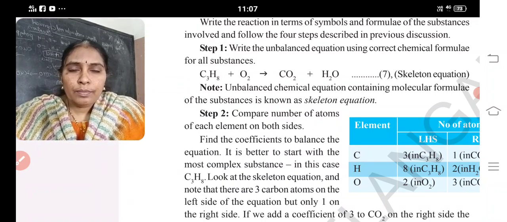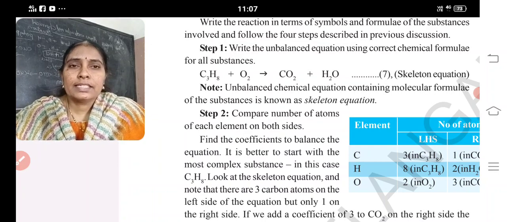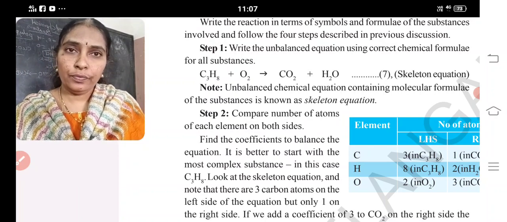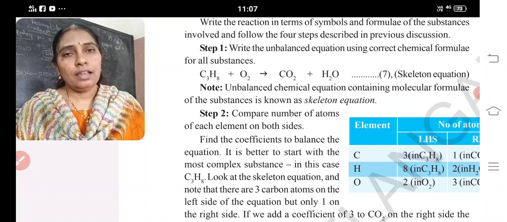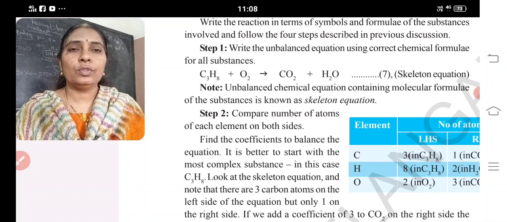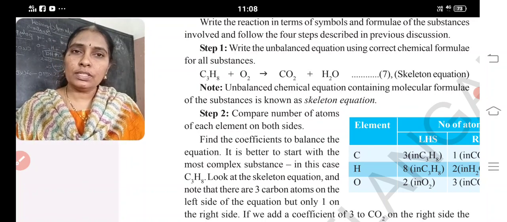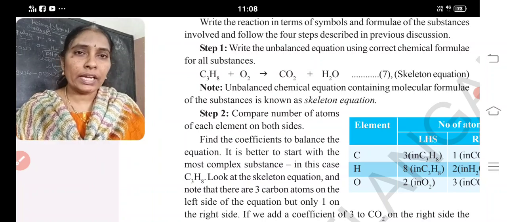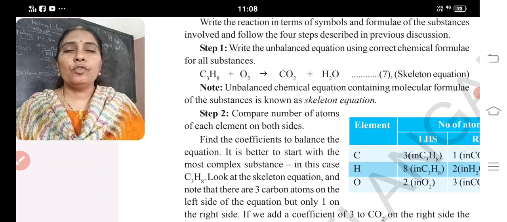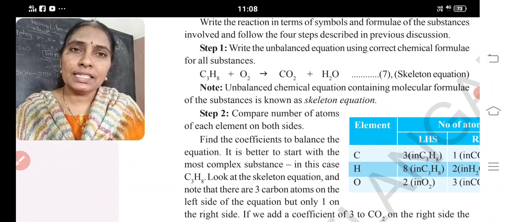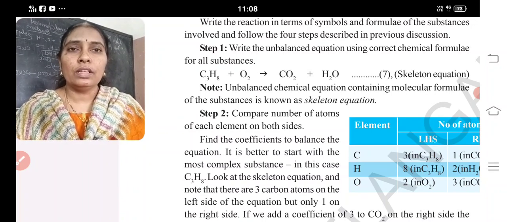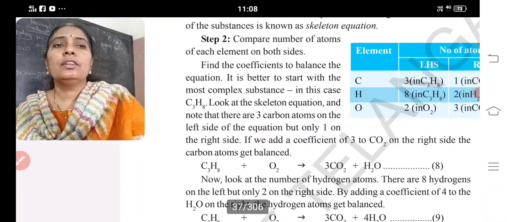And next, write the number of elements towards the left hand side and right hand side in a tabular form. And if you want to add anything as a coefficient to balance it, add it and count. That is your second step. Third step, if it can be done in a simpler way by dividing with the same number on both sides, you can do. If not, leave it. Fourth, once again you write the balanced chemical equation in the tabular form or in the form of an equation. These 4 steps should be followed to write this.